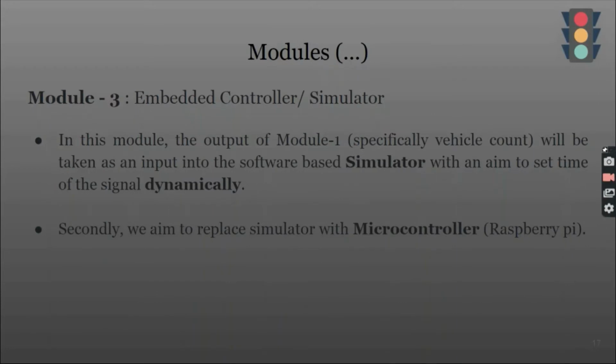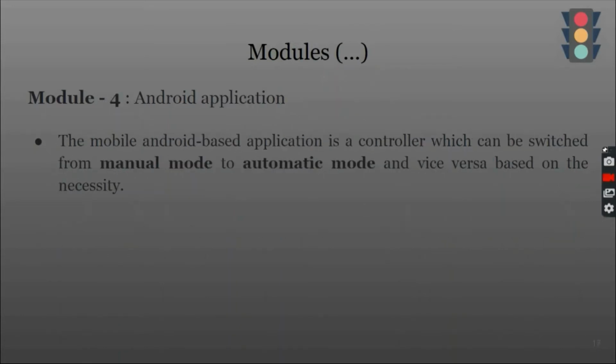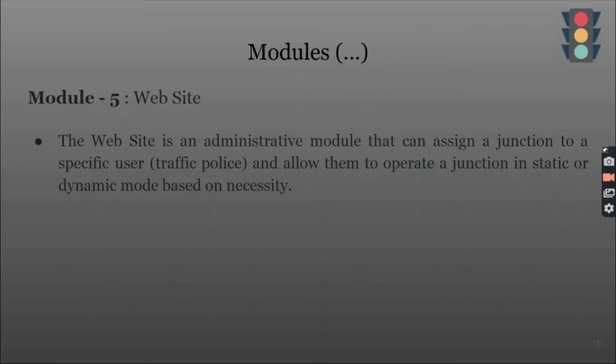The third module is the embedded control line simulator, which acts as a medium between the Android app and the signal, and all the computations are done on the server, that is, a Google Cloud platform. The fourth module is the Android application, which can be used to switch from manual mode to automatic mode and vice versa based on necessity. And the last module is the website, which is an administrative module that can assign a junction to a specific user and allow them to operate a junction in static or dynamic mode based on necessity.